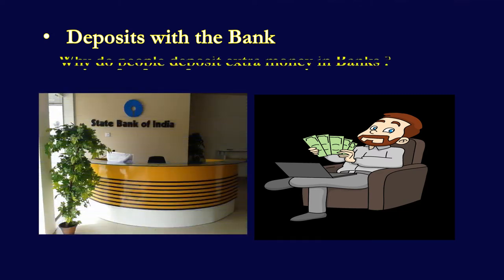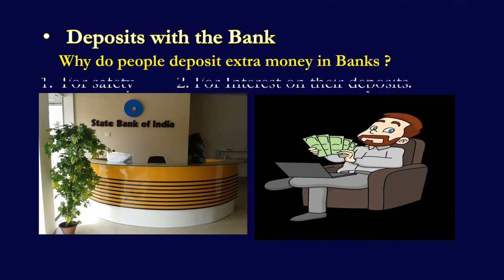in the bank. Why do people deposit extra money in banks? People deposit their money in the bank for two reasons. The first is for safety. People want to keep their money safe, so they deposit it in the bank. And the second reason is interest. People get monthly interest on their fixed deposits, which means they get money on their deposits. So they deposit their money in the bank.